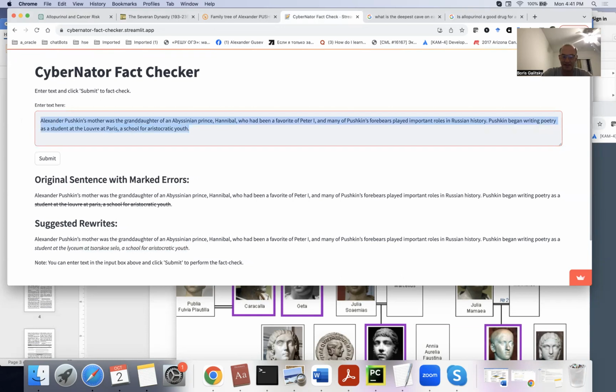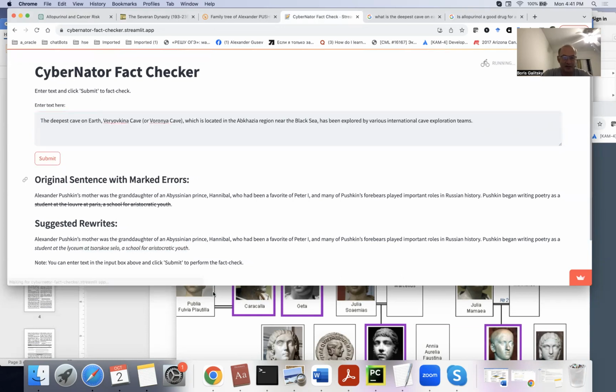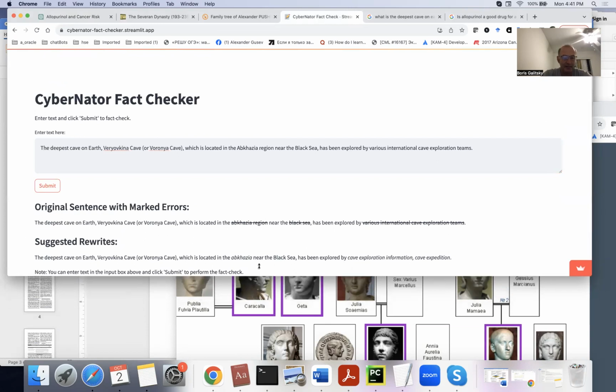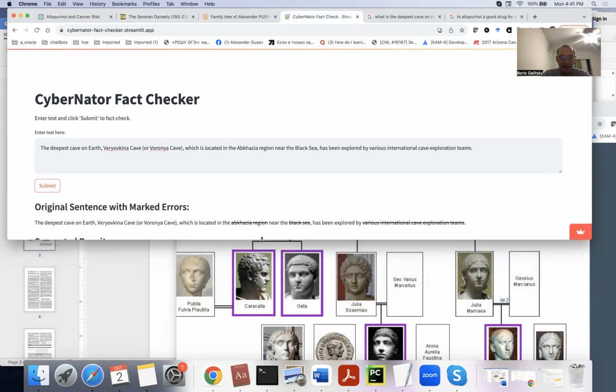So we type the sentence in this window, run the fact checker, and then we see that first it crossed out Abkhazia region near Black Sea. Abkhazia is ambiguous, and there's a political aspect because it's supposed to be part of Georgia, and we will look deeper into it. And the other part, it totally refused to accept: "various international cave exploration teams," because it's a flat lie.